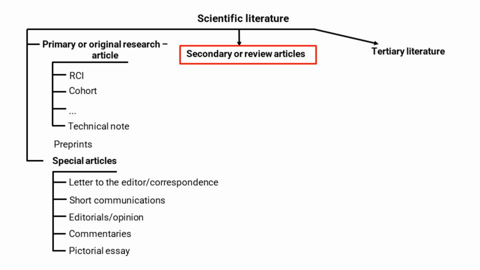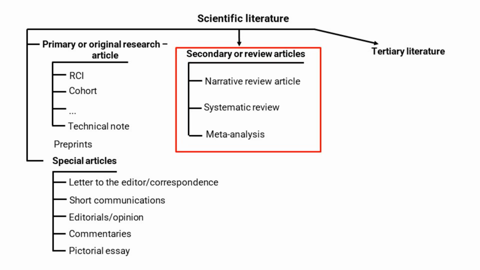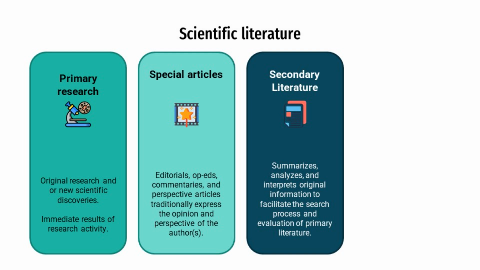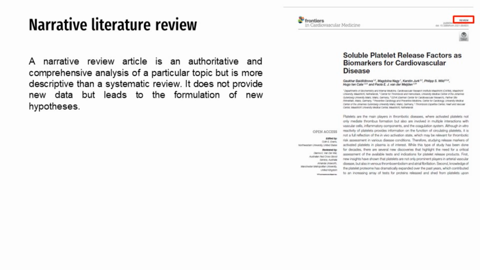Secondary literature or review articles. There are 3 types of secondary literature: narrative review articles, systematic reviews, and meta-analyses. Secondary literature summarizes, analyzes, and interprets original research, making it easier to locate and evaluate primary literature. A literature review is a detailed analysis of recent studies on a specific topic. A narrative review article provides an authoritative and comprehensive analysis of a particular subject, but is more descriptive than a systematic review. It does not present new data, but often leads to the formulation of new hypotheses.